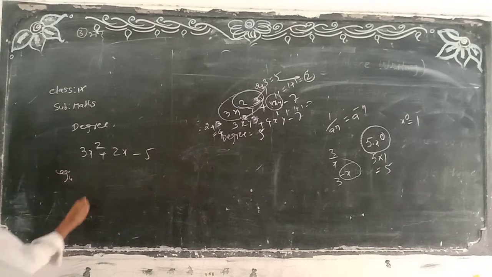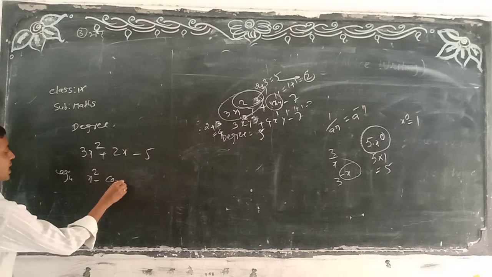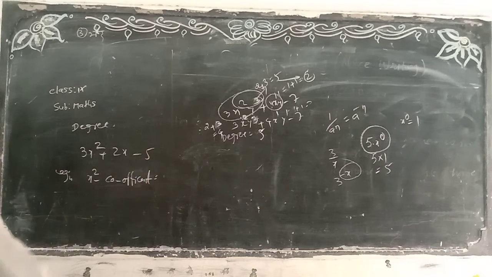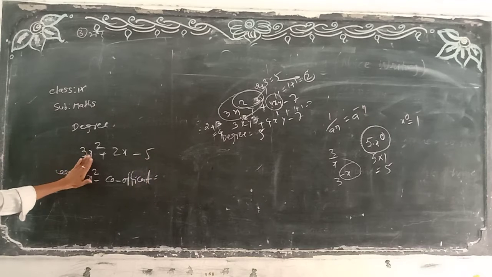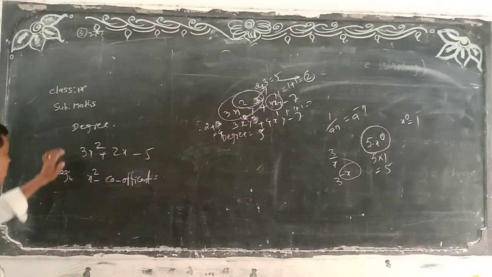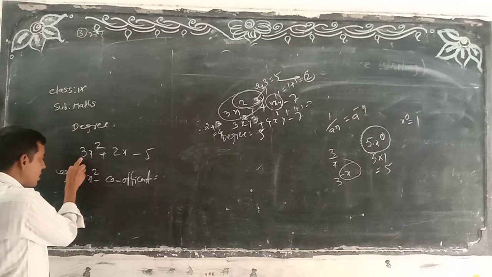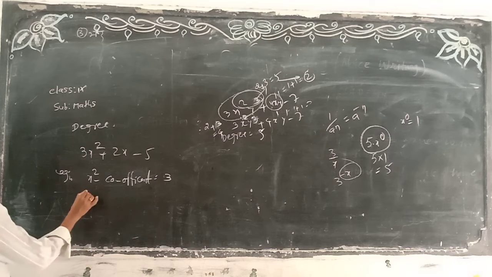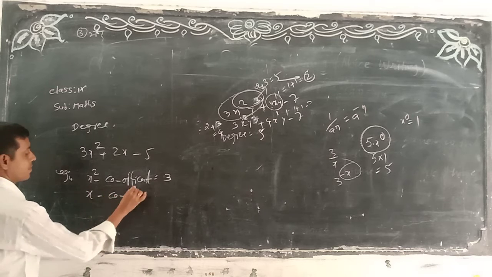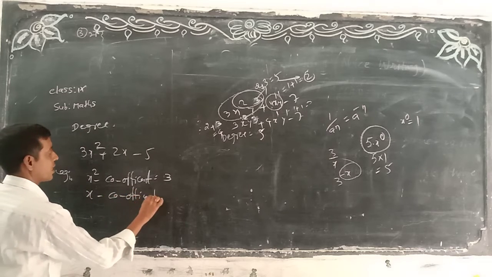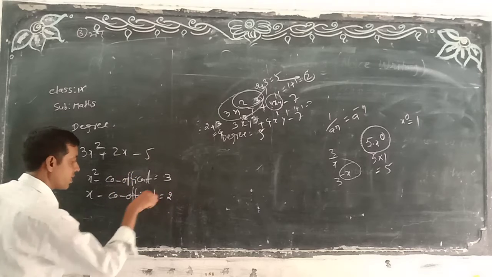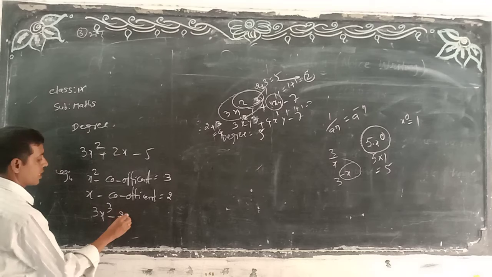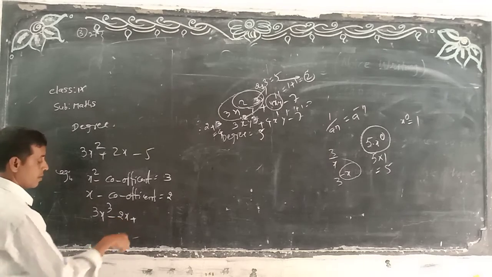Okay? We have x square coefficient. So if they ask the x square coefficient, what is the number here? 3. Simple. Okay? If they ask to find the x coefficient, what is the x coefficient? What here? 2.